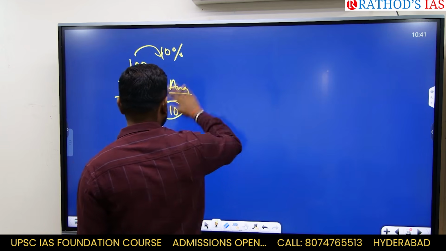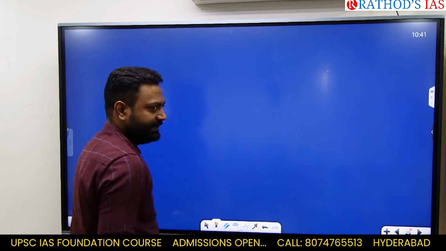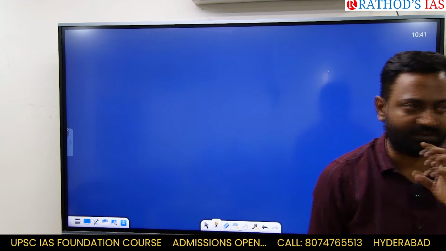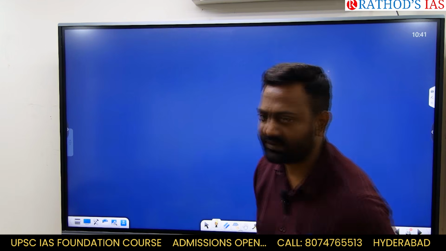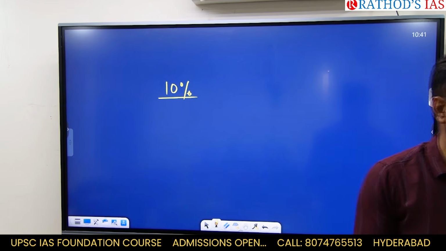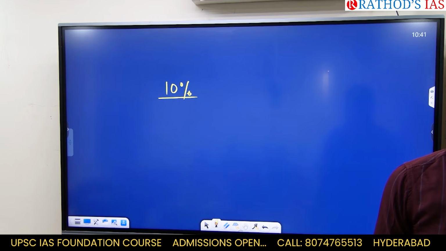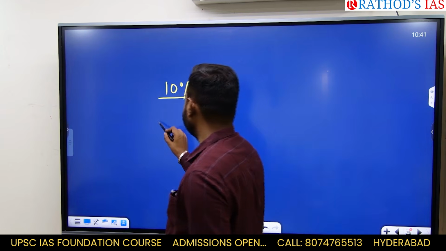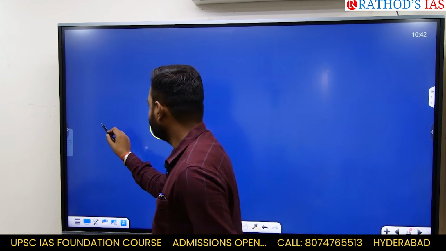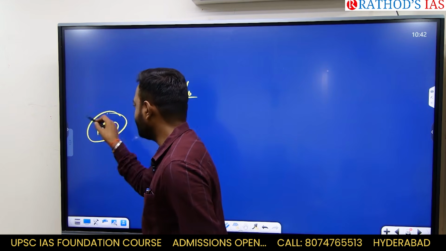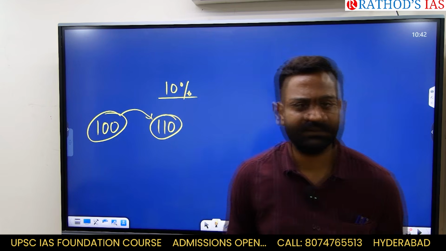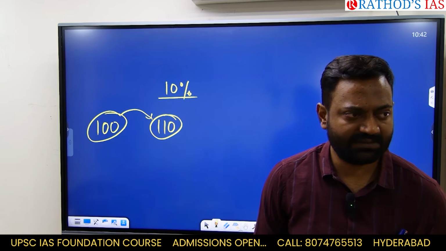Let us suppose, and you will also understand a lot of things about other countries and their growth, I say that my country is growing at 10%. The GDP of my country is growing at 10%. Right now my GDP is 110, and last quarter my GDP was 100 rupees. So my country is growing at 10%. Double digit growth.